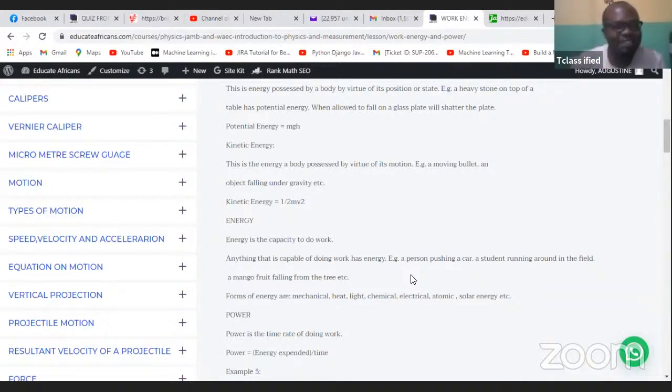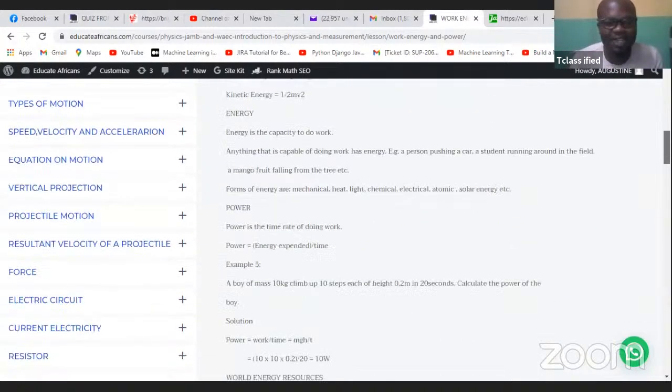Without electrical energy, you cannot iron your clothes, you cannot watch TV in the house. Without chemical energy, you cannot eat the food. The food that you're eating is a form of chemical energy, supplying you energy to do other things. Without light energy, you cannot see. Without heat energy, you cannot boil your water and cook in the house. Without mechanical energy, you cannot move your car and do other things. So all these forms of energy are very, very important.